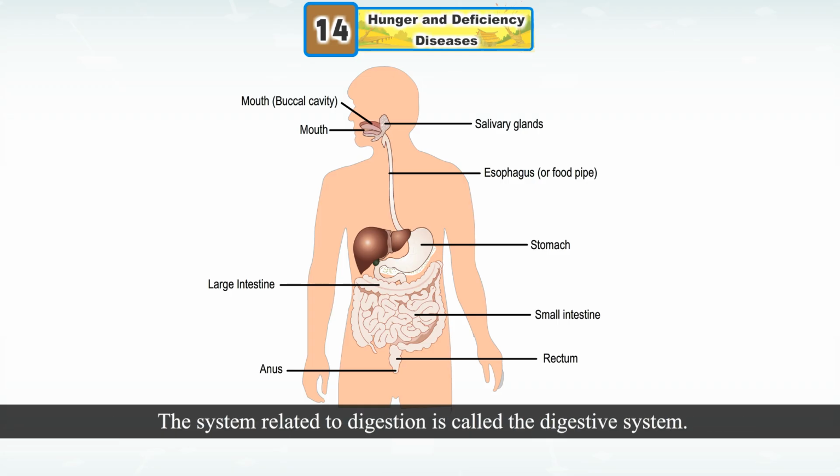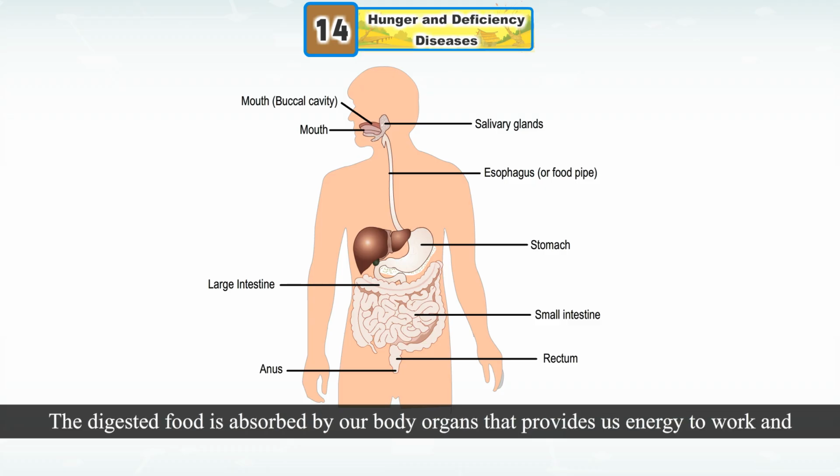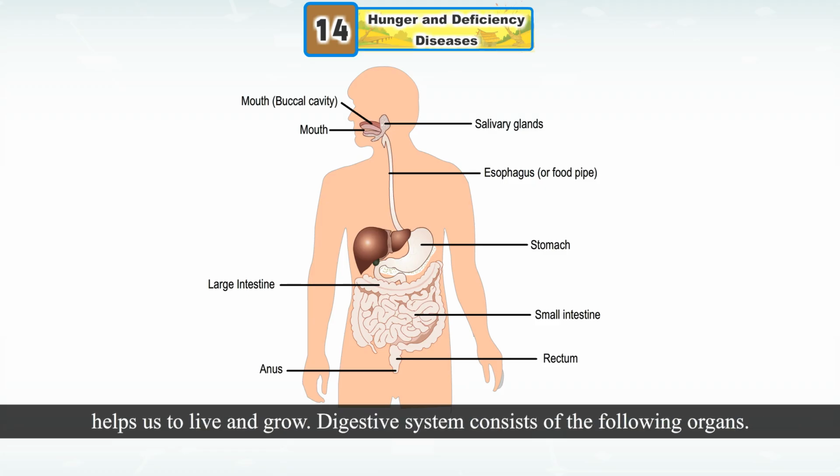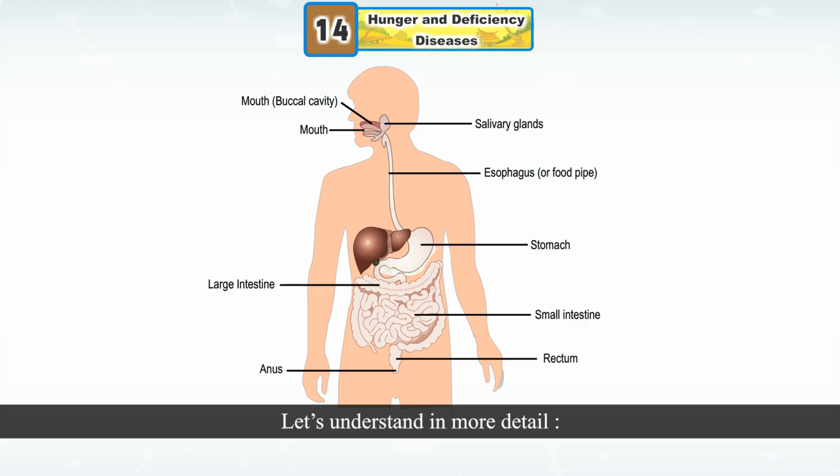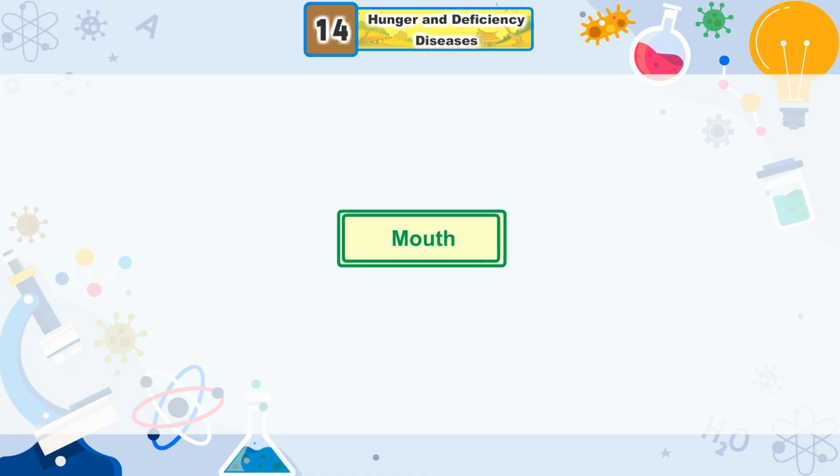The system related to digestion is called the digestive system. Human digestive system consists of several organs. All these organs are connected with each other. They break down the food that we eat in order to digest it. The digested food is absorbed by our body organs that provides us energy to work and helps us to live and grow. Digestive system consists of the following organs. Let's understand in more detail.